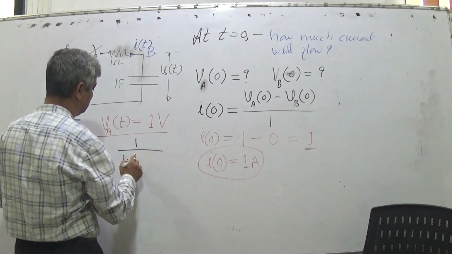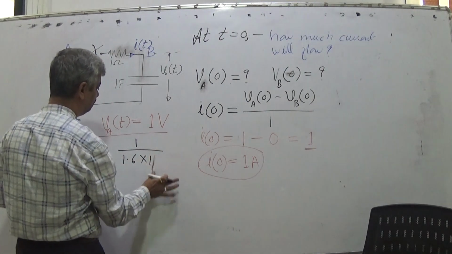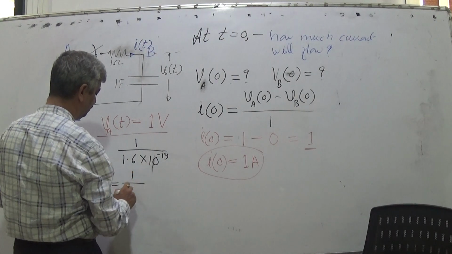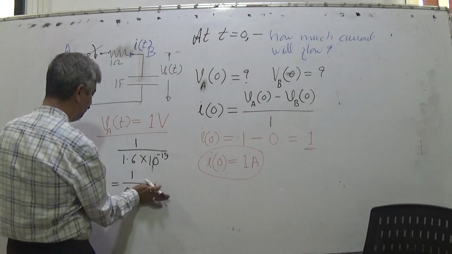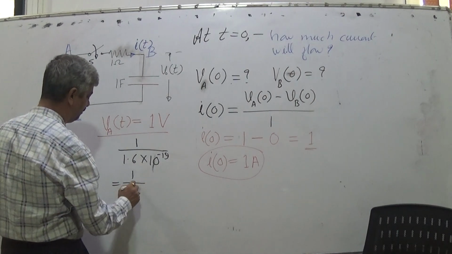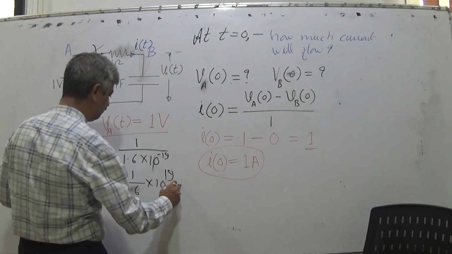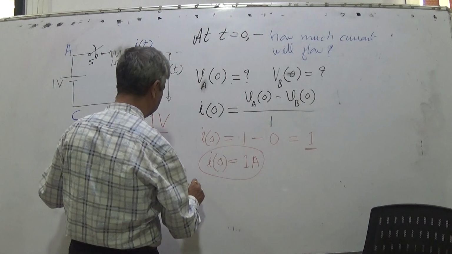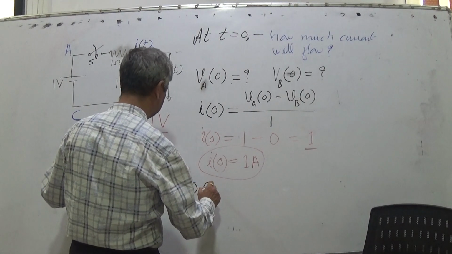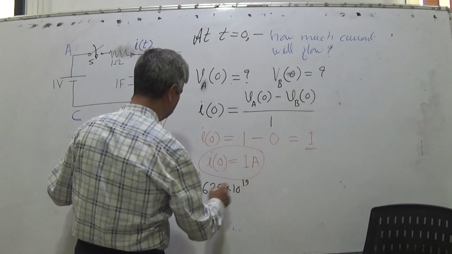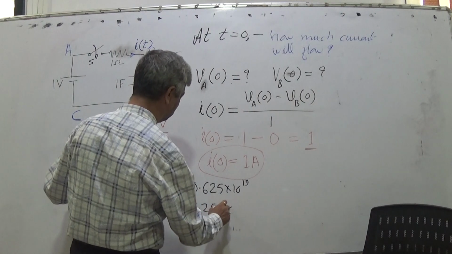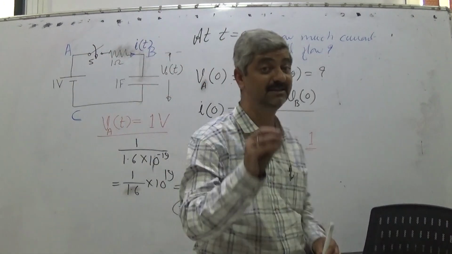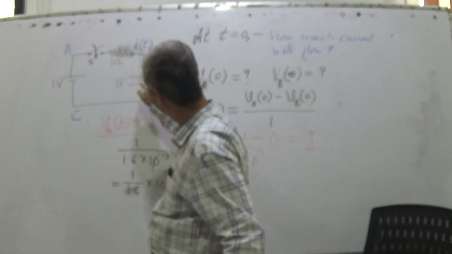1 upon 1.6 into 10 raised to minus 19 is equal to 1 upon 1.6 into 10 raised to 19, that is 0.625 into 10 raised to 19, that is equal to 6.25 into 10 raised to 18 electrons taken away.